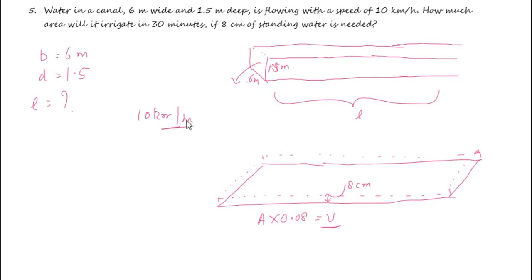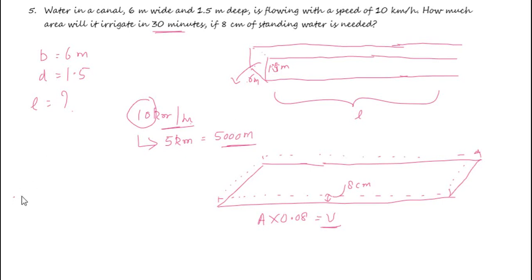So in 1 hour it flows through a distance of 10 kilometers, but here it flows for 30 minutes. So in 30 minutes it flows for a distance of 5 kilometers, or this is equal to 5000 meters. So that is the length of the water column here. This is a water column which has got a height of 1.5 meters and breadth of 6 meters. So the length of the water column is 5000 meters.